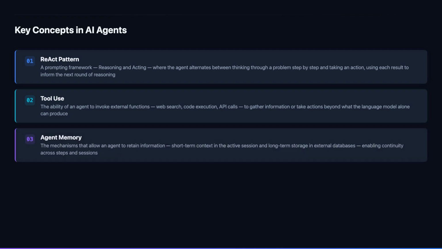Agent memory is not a single mechanism, but a spectrum of approaches that together give agents the ability to maintain context and learn from experience. Working memory, the agent's context window, holds the immediate task history and is limited by the model's maximum context length. Episodic memory stores summaries of past interactions in a vector database, allowing the agent to retrieve relevant prior experience through